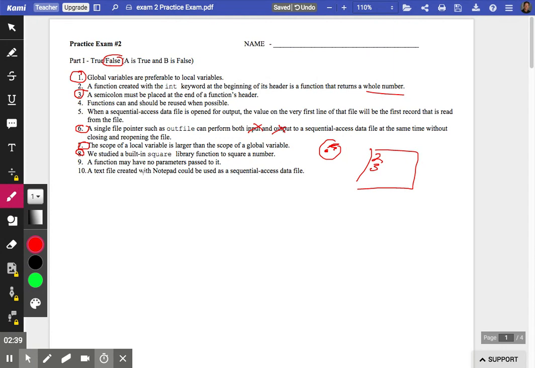A text file could be created with this program Notepad that exists on modern or at least old-fashioned Windows computers. And often text files would look like this, a bunch of numbers down the left edge. That is exactly what a sequential access data file would look like. So that's definitely true.